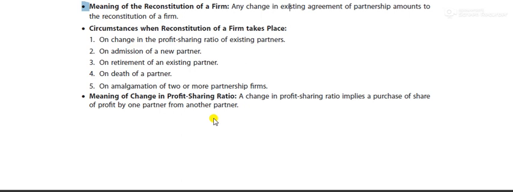So this is the reconstitution, or you can say reconstruction, of the firm, when the partners have made a few changes in the firm. Why they want those changes, and what the various circumstances are under which those changes are required, that's why we have discussed these circumstances and the meaning of the change in profit sharing ratio.